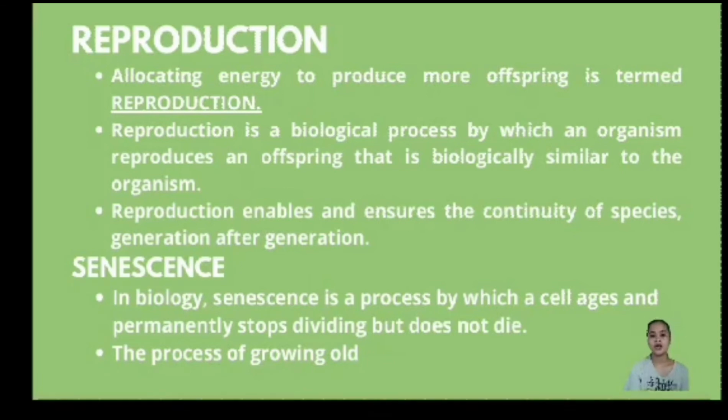In biology, senescence is a process by which a cell ages and permanently stops dividing but does not die. It is the process of growing old. So in reproduction, organisms need to produce offspring to continue the species, so that generation after generation, there are still species alive.